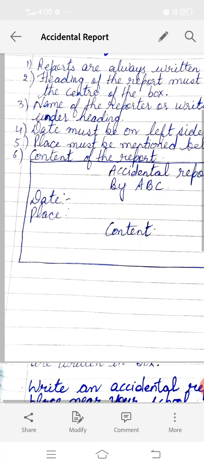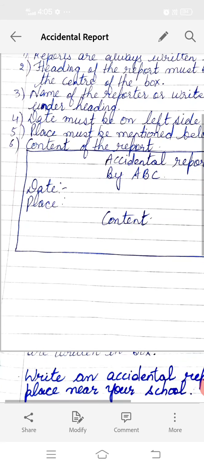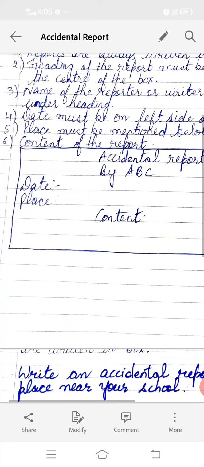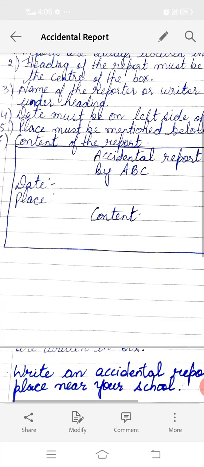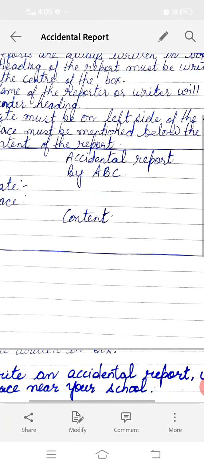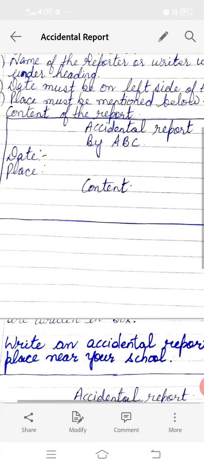Then on the left hand side of the box, we must write the date, and after that we must write the place. Place is where you have seen the accident or from where you are writing your report. And then is your content, means the reporting scene, the scene which is describing the whole matter.